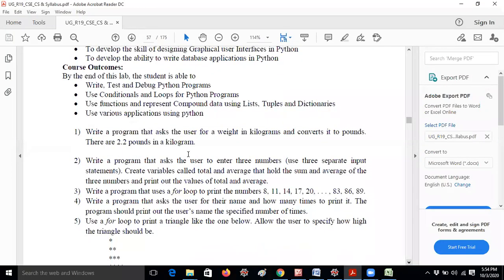Anyway, now I would like to discuss the lab programs. The first program is, write a Python program that asks the user for a weight in kilograms and converts it to pounds. There are 2.2 pounds in a kilogram. Actually, the answer is given in the question itself.